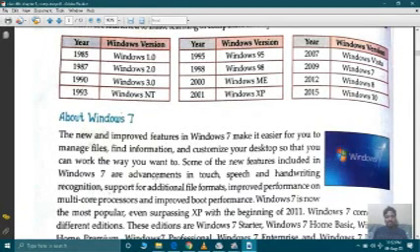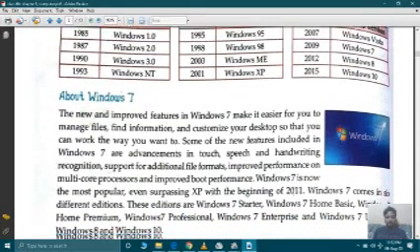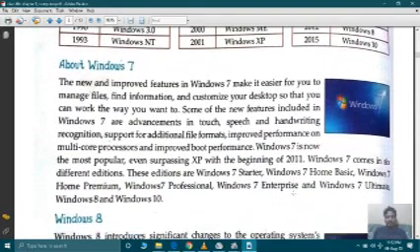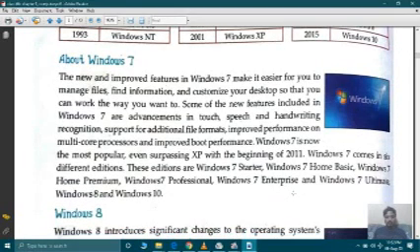Some of the new features included in Windows 7 are advancement in touch, speech and handwriting recognition, support for additional file formats, improved performance of multi-core processors and improved boot performance. Windows 7 is now the most popular, even surpassing XP with the beginning of 2011.